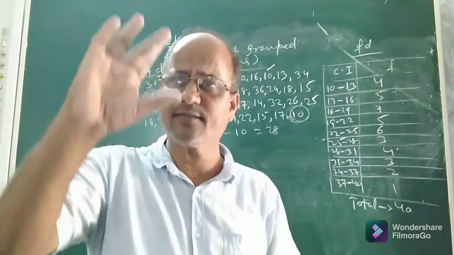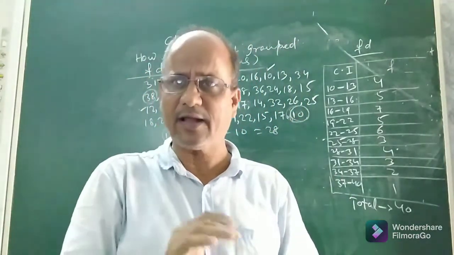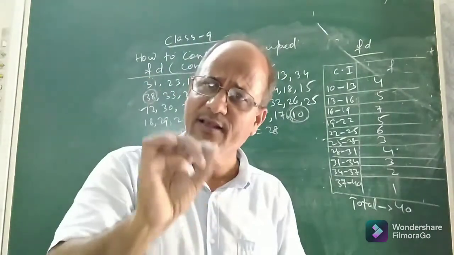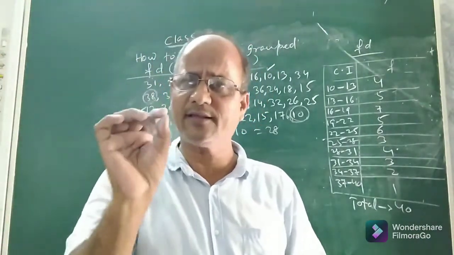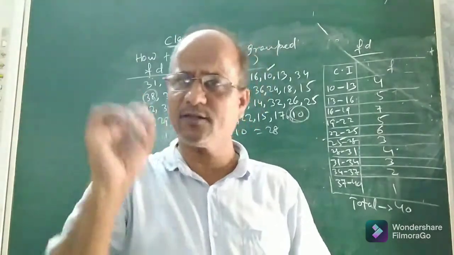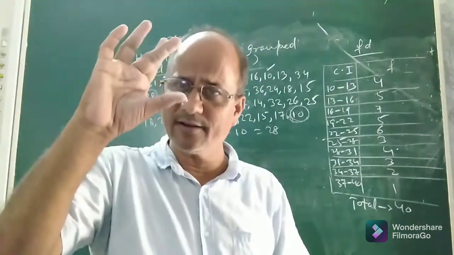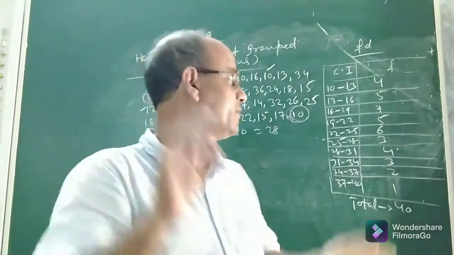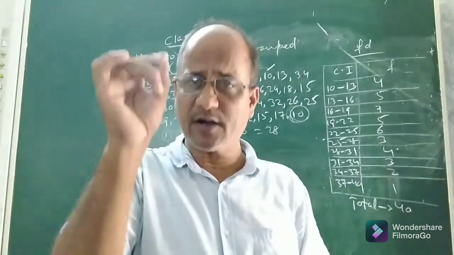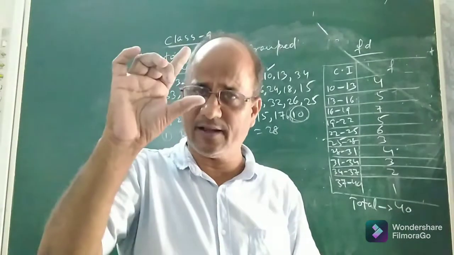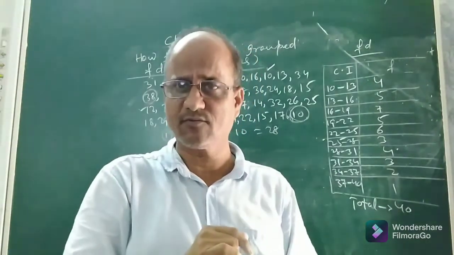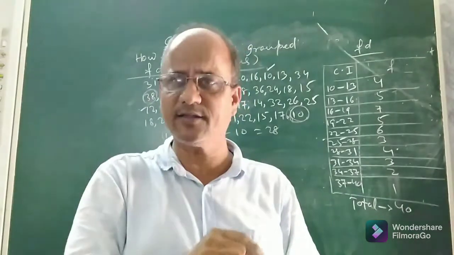The less space the distribution will occupy. That means the number of classes will be less if the size or width of class is more. If the size or width of class interval is more, then the number of classes will be less. I mean the frequency distribution, continuous frequency distribution or group frequency distribution will occupy less space, okay, if the size or width of class is more.